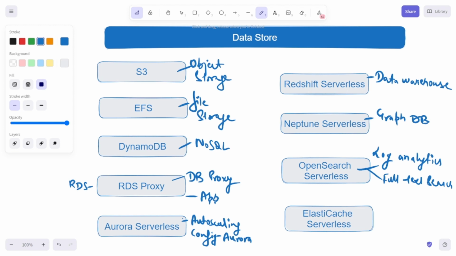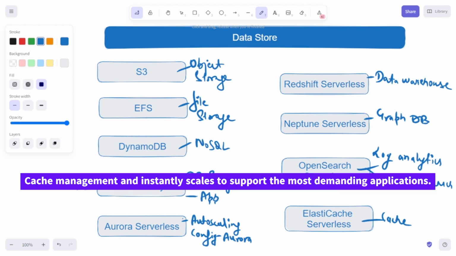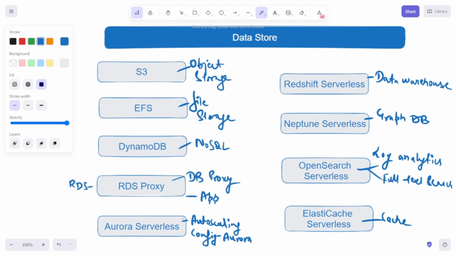Finally, under the data store category, we have ElastiCache Serverless. It is a cache management solution and it can instantly scale to support the most demanding applications. With ElastiCache Serverless, you can create a highly available and scalable cache in less than a minute. Again, it will eliminate the need to provision and manage your ElastiCache cluster capacity. It automatically stores your data across multiple AZs, and you will pay for the data stored and compute consumed by your workload.